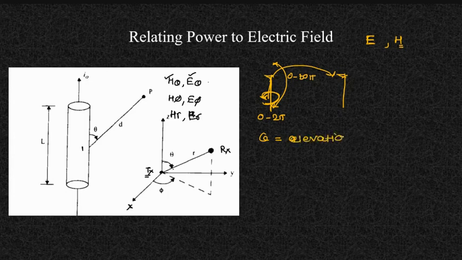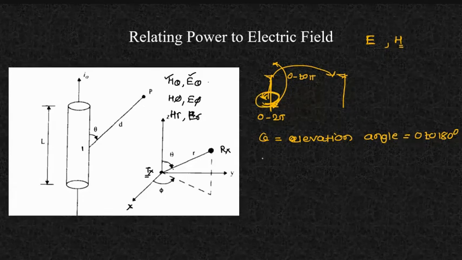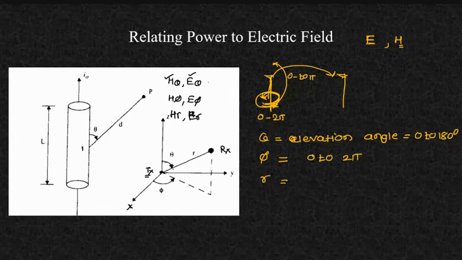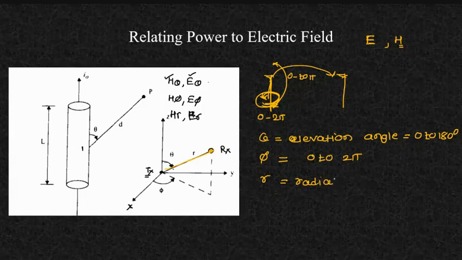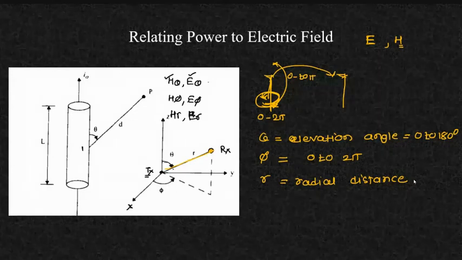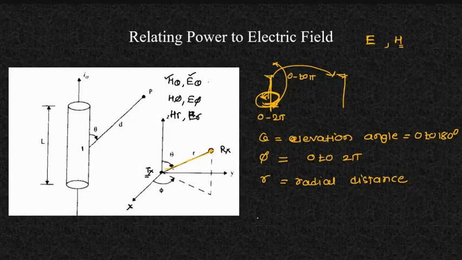And what is the possibility of this elevation angle? This is 0 to 180 degree means 0 to pi, and this will be the azimuth angle, whereas I can rotate my antenna in a 360 degree. So I'll have this as a phi component. So this will be from 0 to 360 means 2 pi, and r is nothing but this radial distance, जो उसका radius है in the receiving point. So always in the spherical coordinate system, as I'm assuming my transmissions are electromagnetic radiations, my signal contains an electric as well as a magnetic field.